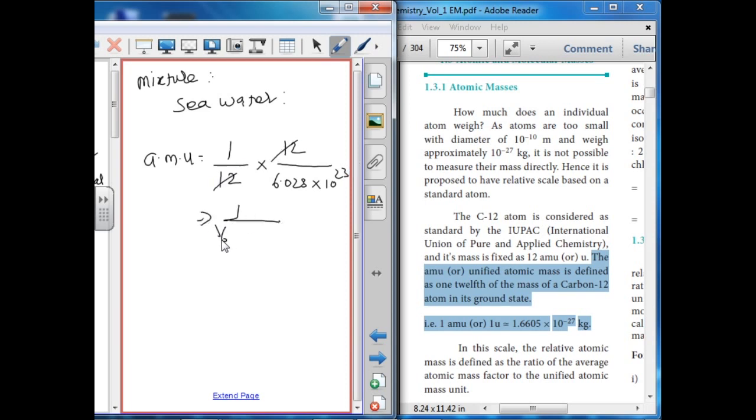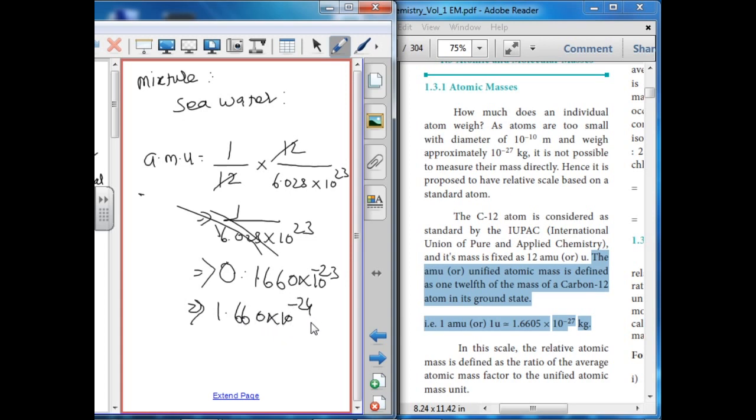So 1 divided by 6.023 into 10 power 23. The answer is 0.1660 multiplied by 10 power minus 23, so 1.660 into 10 power minus 24 gram.